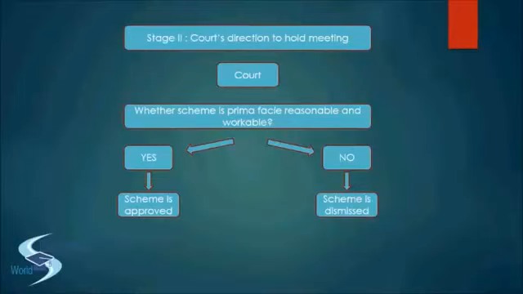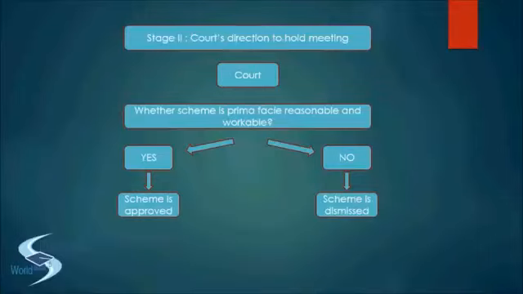Right? It is the direction of the court. And this direction of the court may be in contrary to the provisions of the Companies Act 1956. So now, since the matter has already moved on to the court, it is the discretion of the court how to take it ahead. There may be something specified in Companies Act 1956, but that stands overruled. Right? The decision or the discretion of the court will prevail. So with this, stage 2 comes to an end.